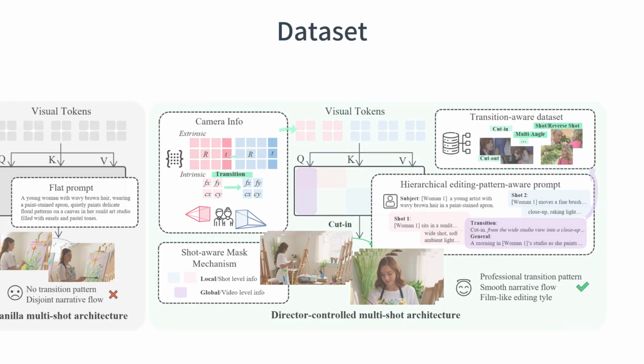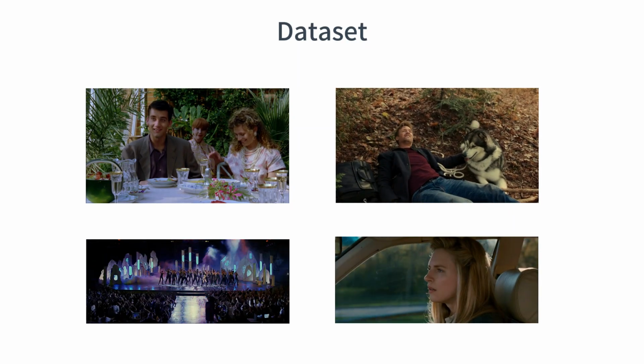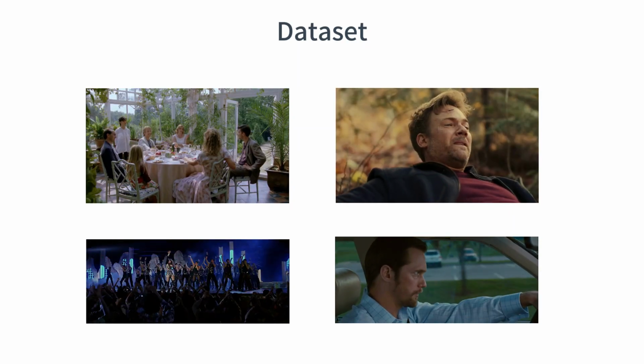Additionally, we construct a fine-grained multi-shot video dataset for training, ShotWeaver. The dataset construction involves multiple stages of processing, filtering, and annotation. First, we collect high-quality videos containing rich cinematic editing patterns. Then, we perform shot segmentation and transition extraction to identify valid transition pairs.